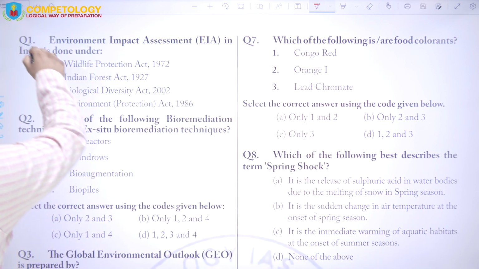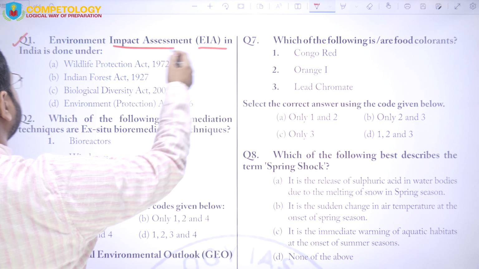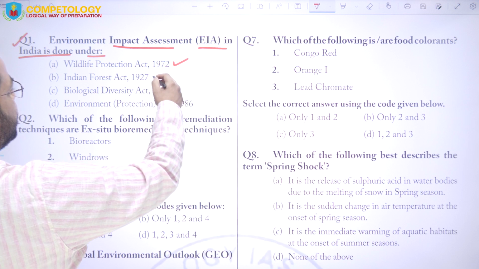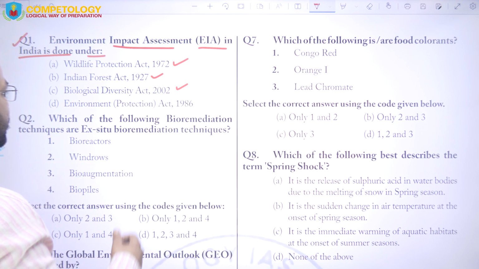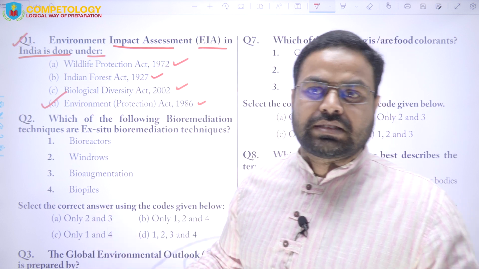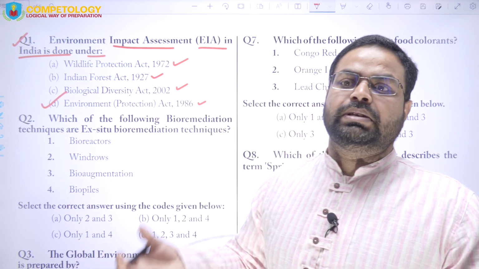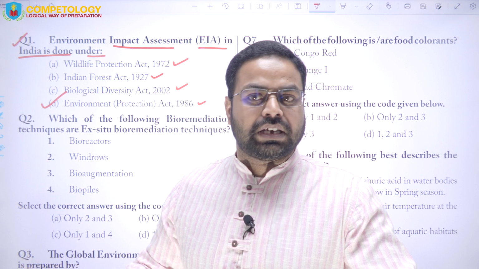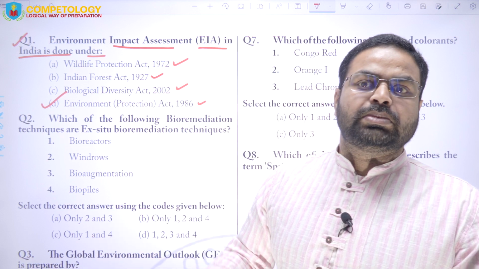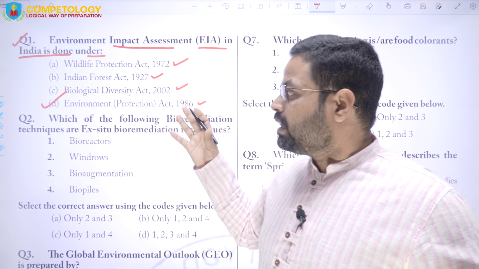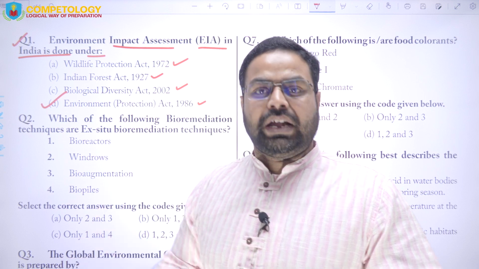Here the first question is, environmental impact assessment, EIA, is done in India under. There are four options: Wildlife Protection Act, Indian Forest Act, Biodiversity Act and Environmental Protection Act. The correct answer is D, the Environmental Protection Act of 1986. Under this act, the environmental impact assessment has been made mandatory if any new project is going to be established in any place, and if there is going to be a considerable amount of displacement as well as adverse impact to the environment, right?